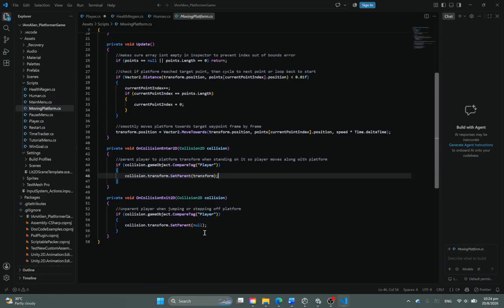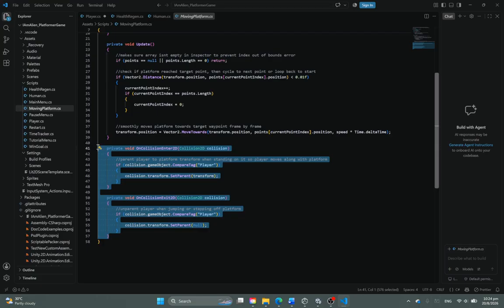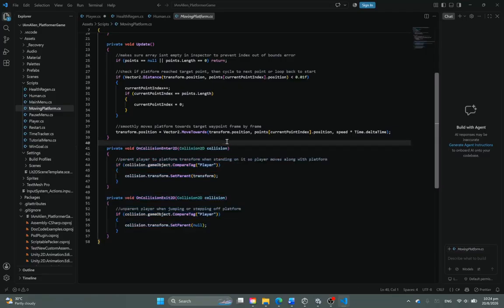And this is another part of the code. This code sets the player as a parent. So it allows the player to basically move with the platform instead of without the platform.